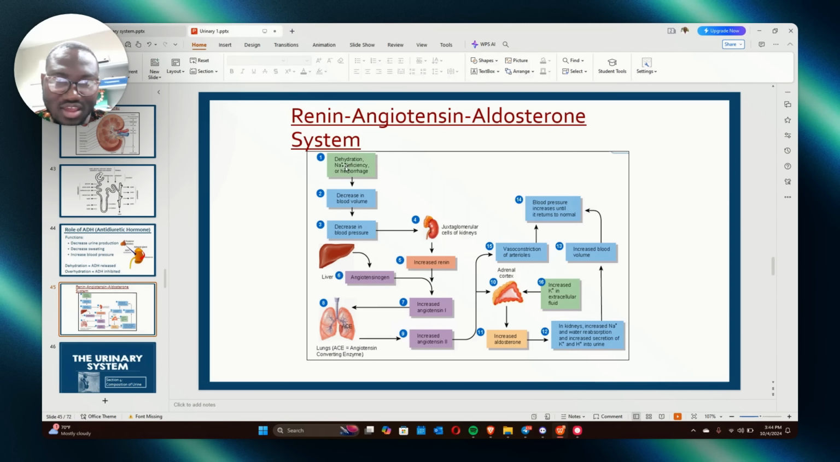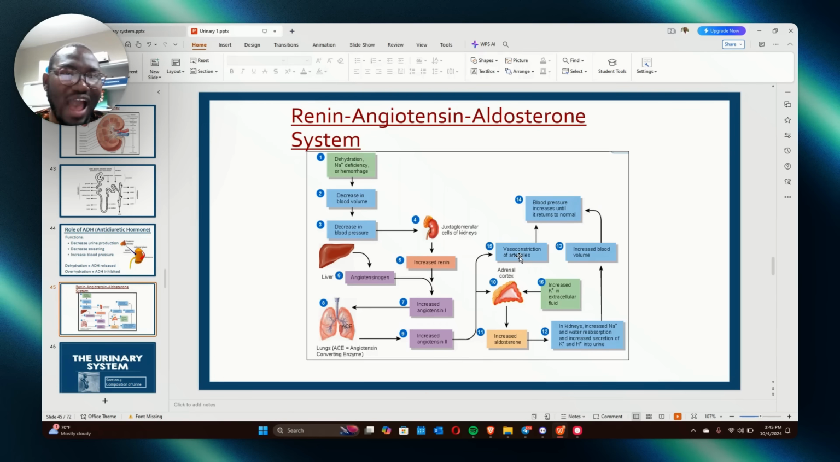So remember this. So more about this system. Look at this: if there is dehydration, sodium loss or hemorrhage, if there is a decrease in blood volume or decrease in blood pressure, what happens? All these things lead to production of angiotensin 2. Everything leads to production of angiotensin 2. Angiotensin 2 now does all this. All right? So if they tell you what stimulates constriction of glomerular inlets, you understand? It is angiotensin 2.